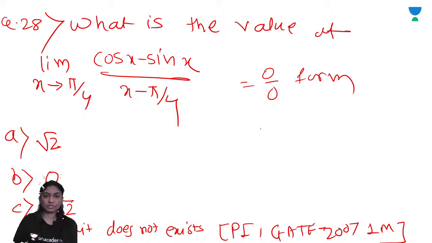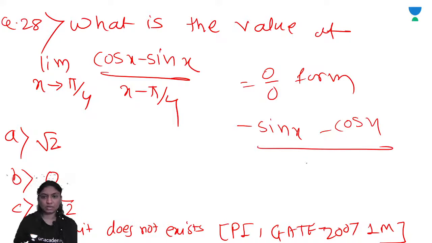the derivative of cos x is minus sin x. Here x tends to pi by 4.